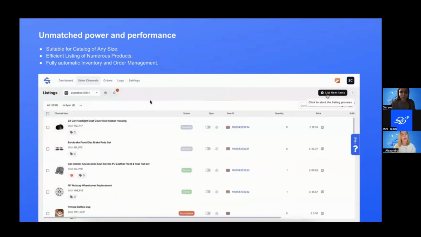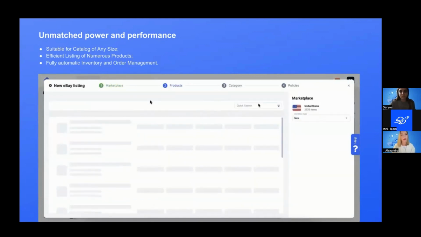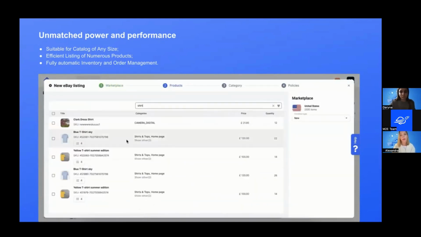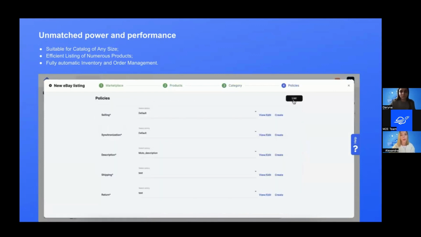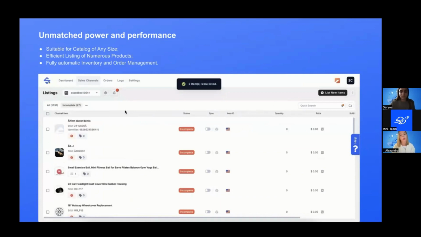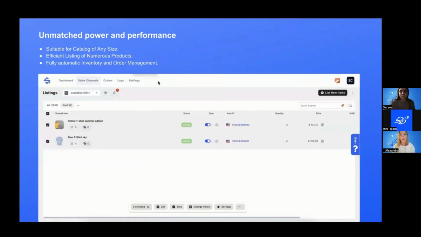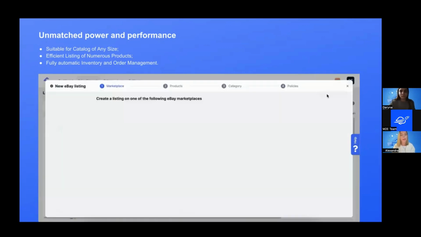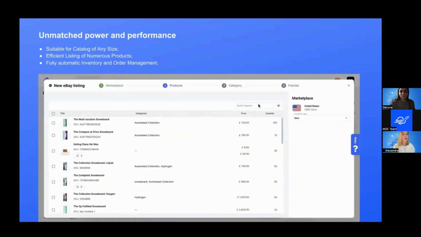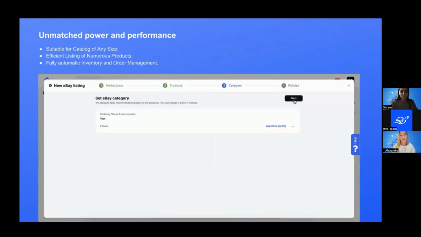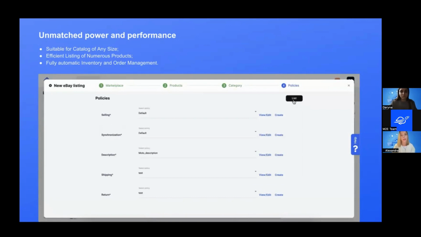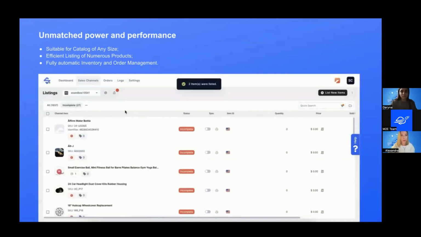Another point, we cannot even imagine the solution without the mechanism of automatic inventory and order management. It's a fundamental thing for us. So with the possibility to synchronize the inventory and orders in the most automatic way, M2 sales channels will become your daily assistant and complete all the routine tasks. You could just forget about the need to spend hours of work updating orders, updating your inventory. Just give a chance to M2 sales channels to do it for you, and make your business grow, do other tasks, while M2 sales channels will handle all these processes for you.